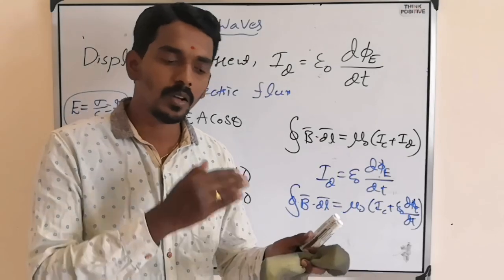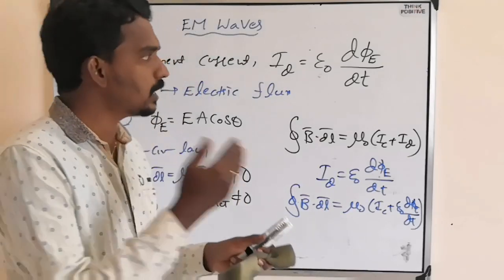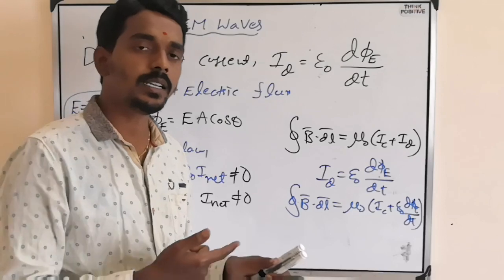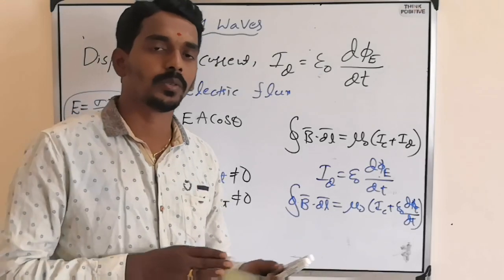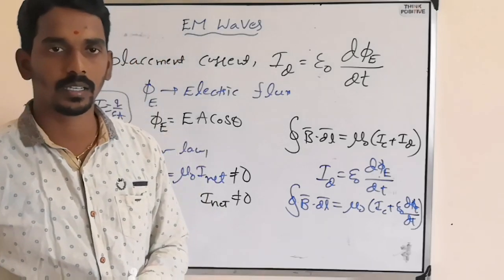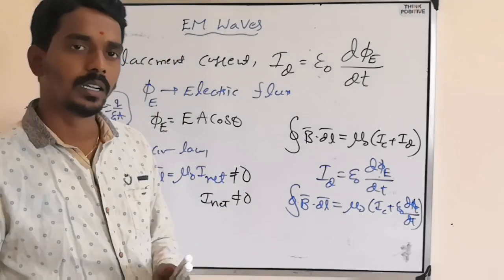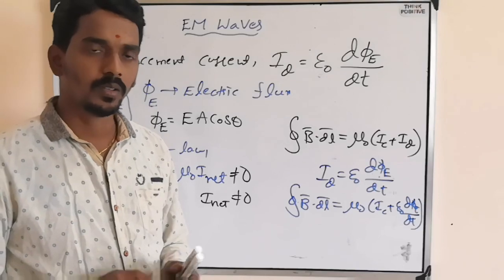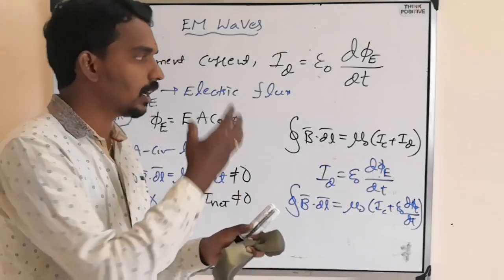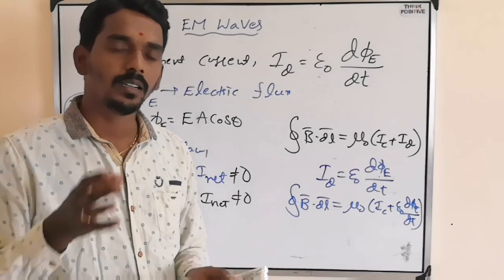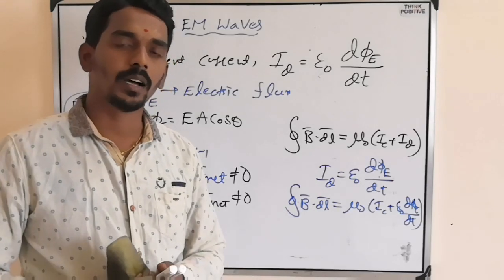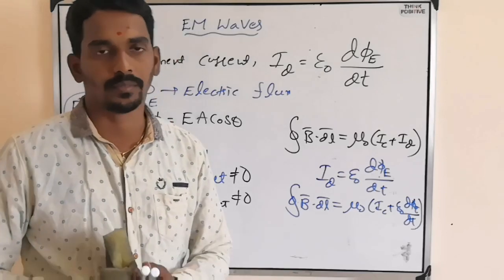Conduction current comes from flow of charges. Displacement current comes from change in electric flux, like change in magnetic flux produces conduction current. Right? So this is all about displacement current. In the coming class, we will take all the equations of Maxwell, and we will also study properties of electromagnetic waves.